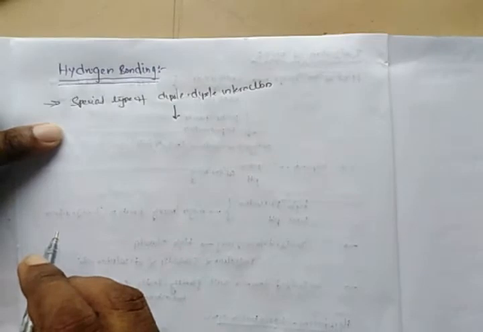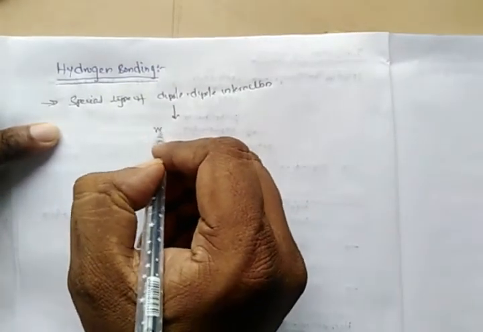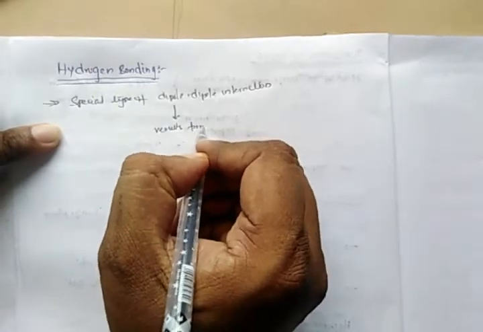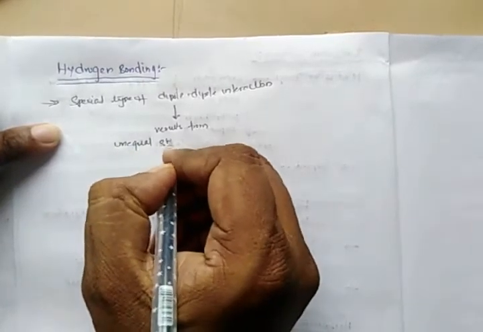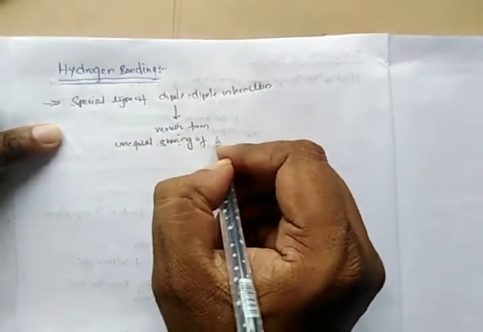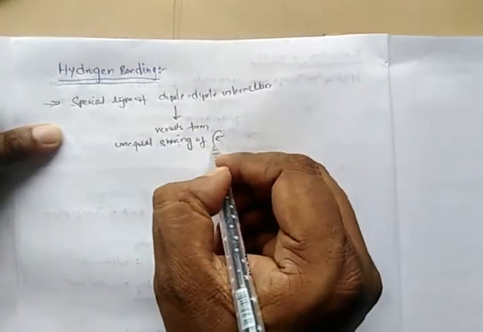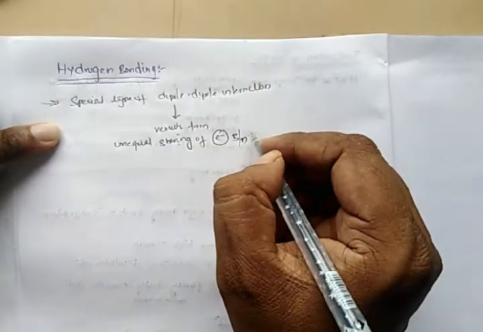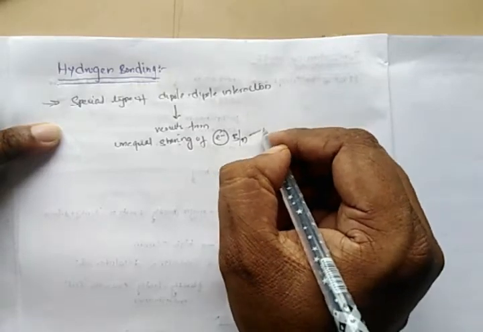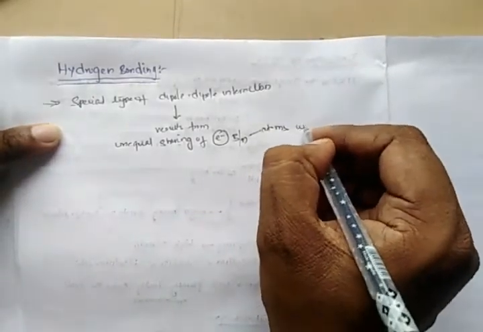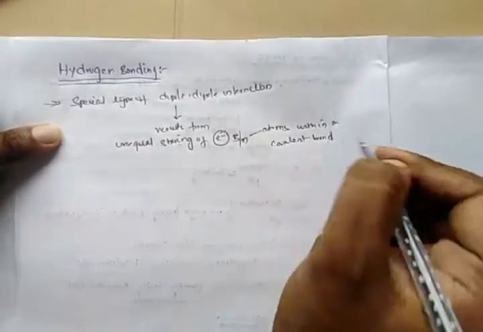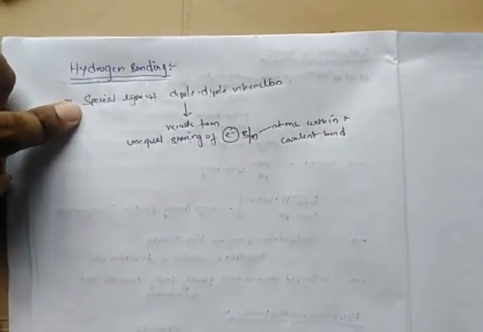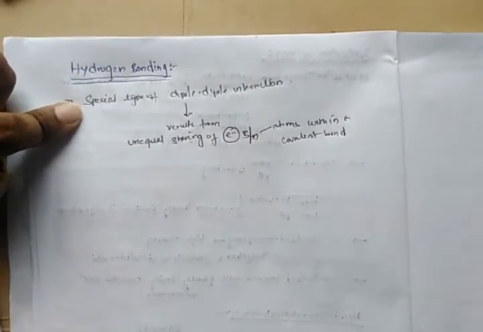A dipole results from unequal sharing of electrons between atoms within a covalent bond.